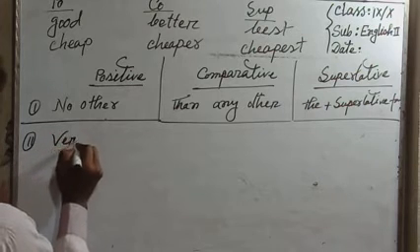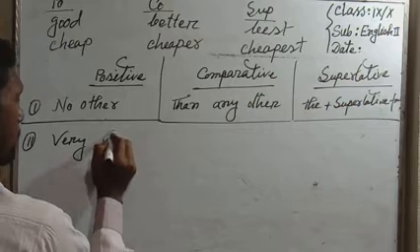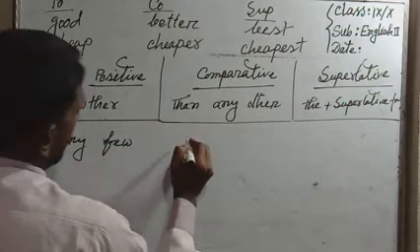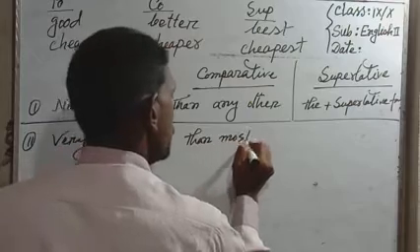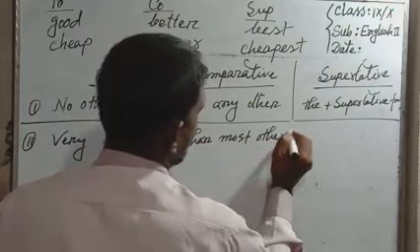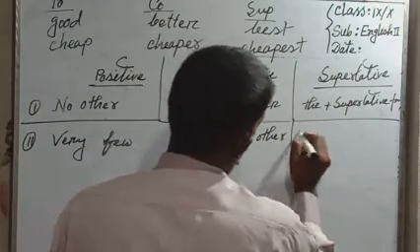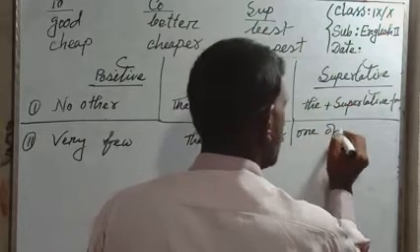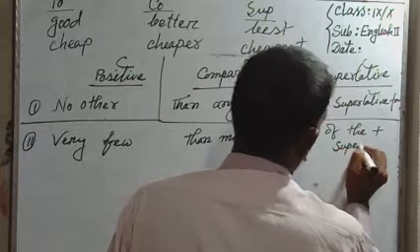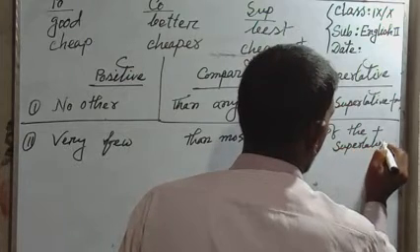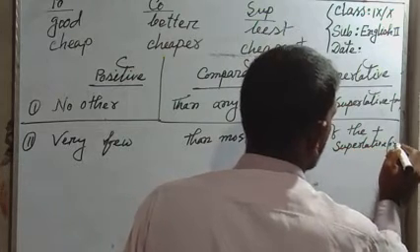And number 2: very few, than most other, one of the plus superlative form.